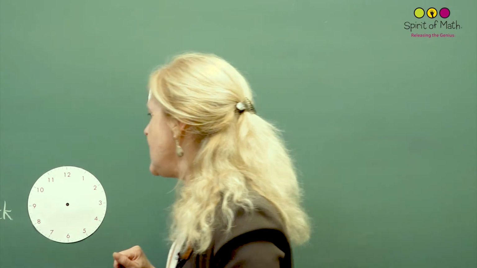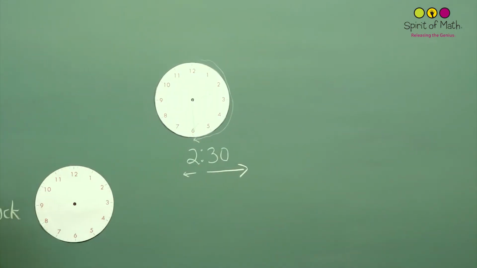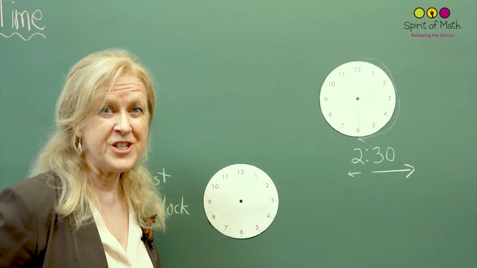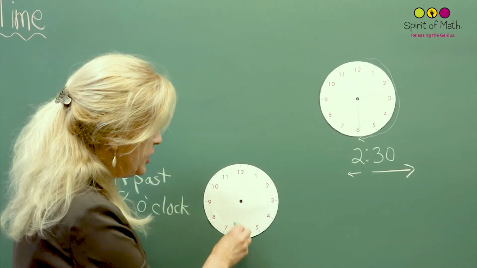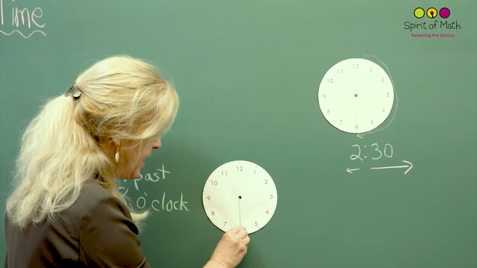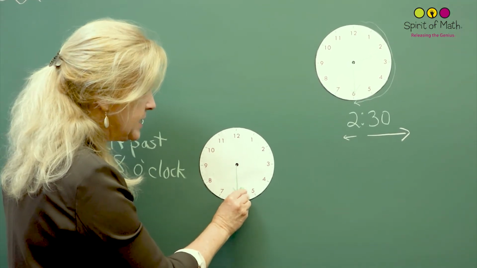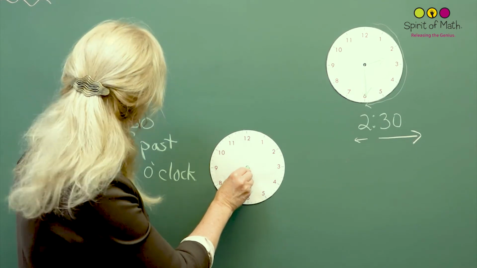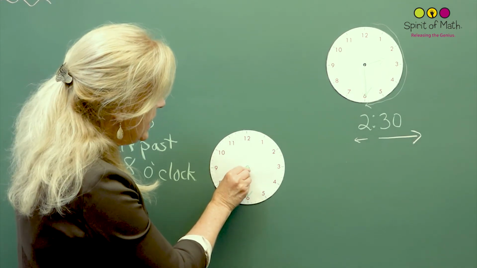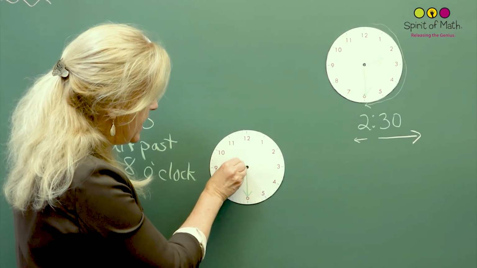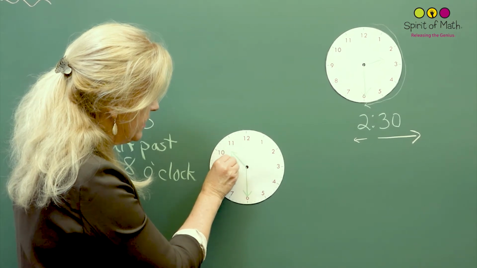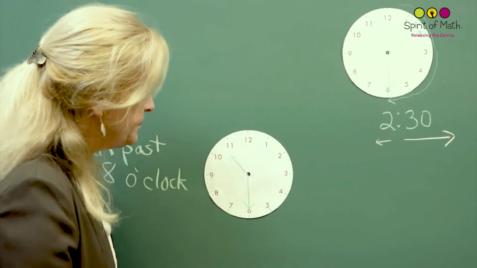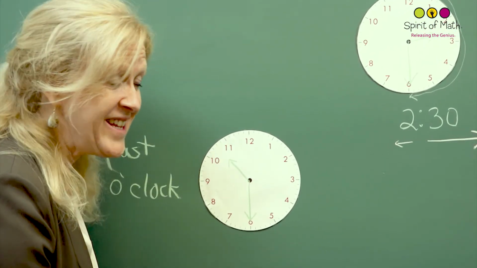All right, now this one, let's draw in something and see if you can figure out what time it is. So I'm going to do the big hand, the minute hand is going to point down, and the other hand is going to go between, let's do between the 10 and the 11. Do you know what time that would be? Did you get 10:30?